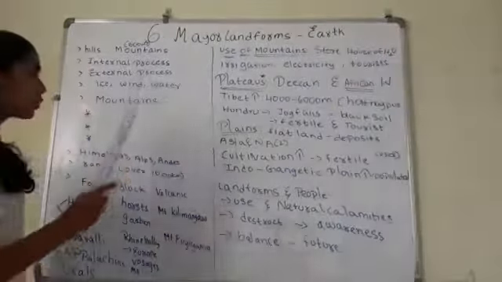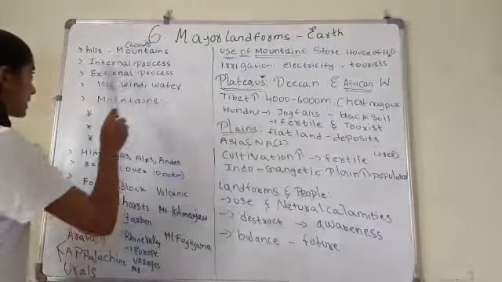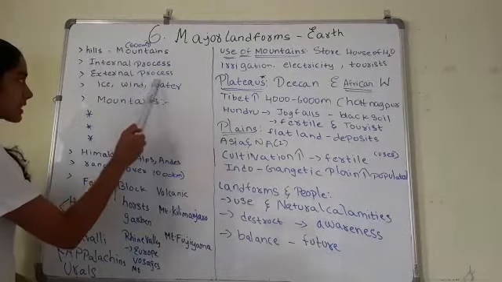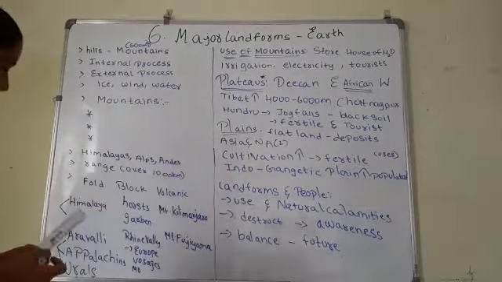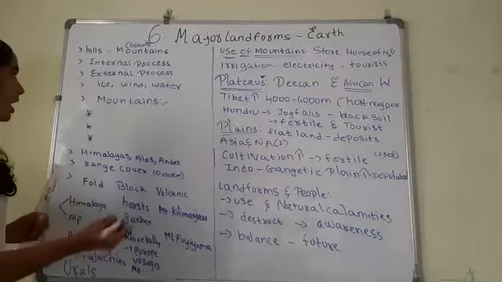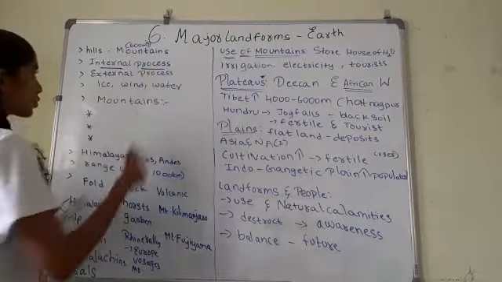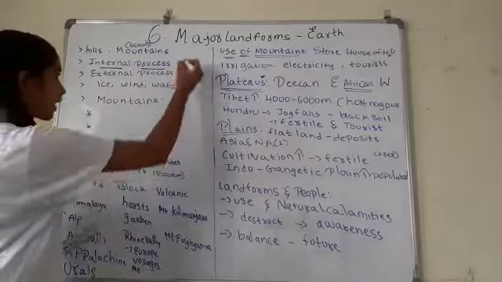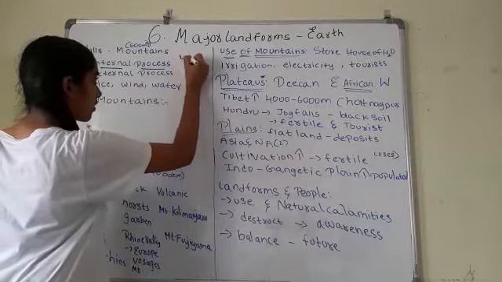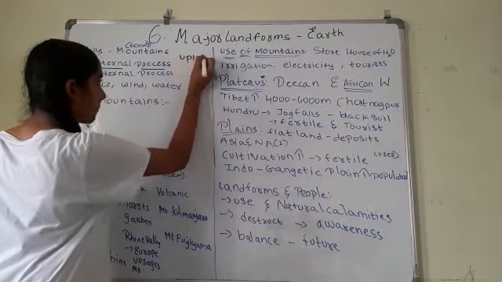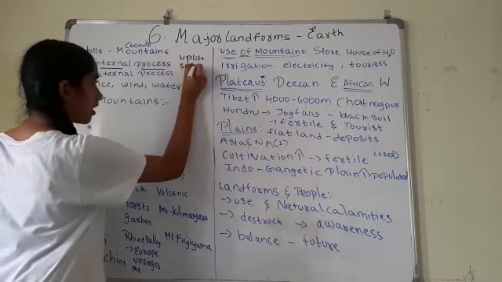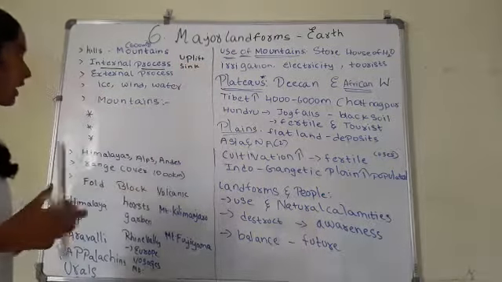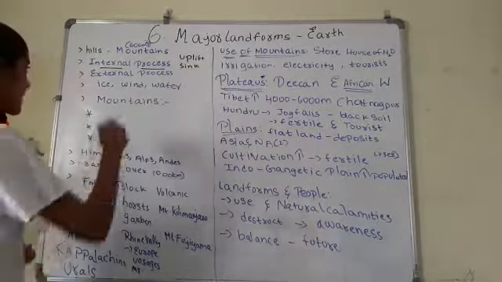There are two processes which happen on the Earth: internal process and external process. The internal process leads to the upliftment and sinking of the Earth's surface. Next is the external process.